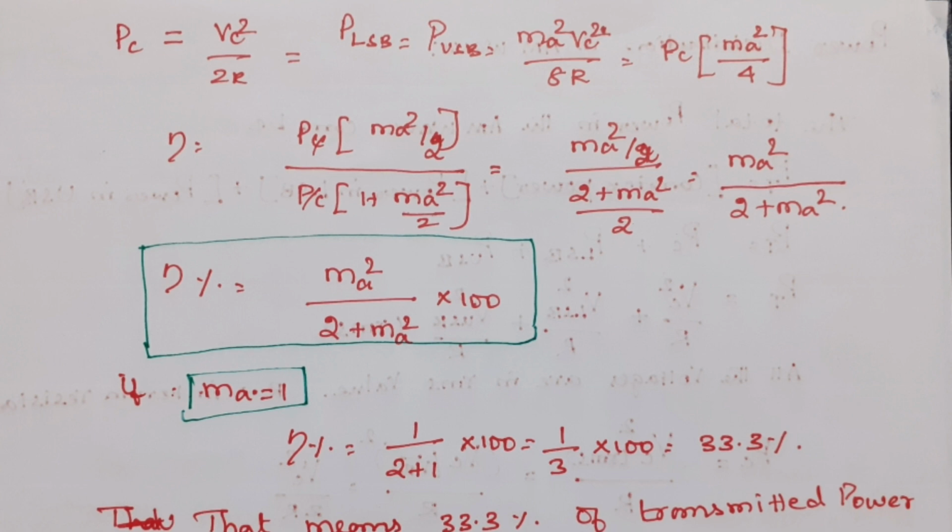If we put the modulation index of an AM equal to 1, the efficiency of an AM is 1 divided by (2 plus 1), that is 1 divided by 3, which is equal to 33.3%. In normal AM, only 33.33% of the transmitted power is utilized for useful transmission. The remaining 66.66% of the power is wasted by the unwanted carrier transmission. That is the main drawback in a normal AM.